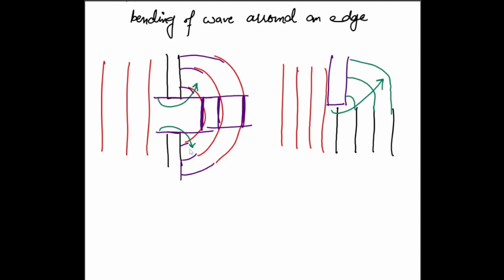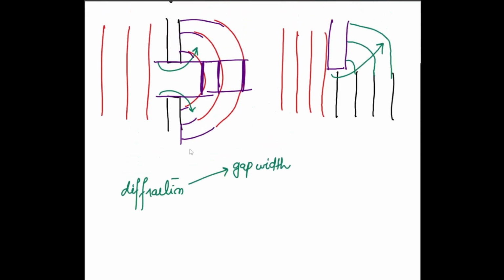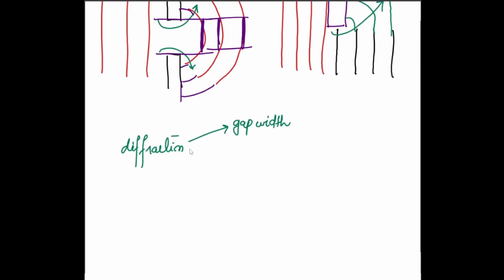Do we understand this idea? All right. So this depends on two things. The first one, I'm just going to write this down directly. We have diffraction. Bending, or the extent of bending effect, depends on two things. First is the gap width. When we say gap width, this is what we're talking about, the gap of both edges, right? And the second factor it depends on is the wavelength.